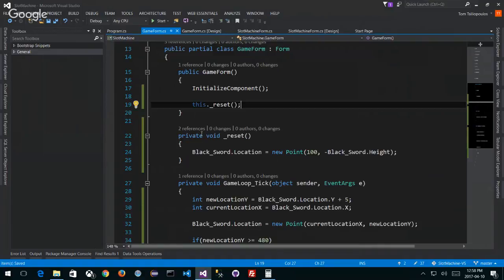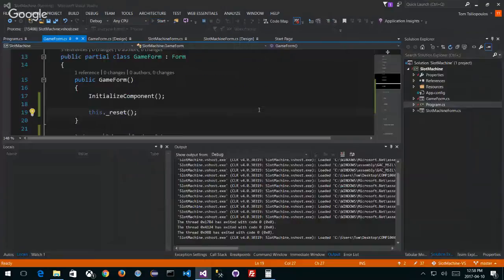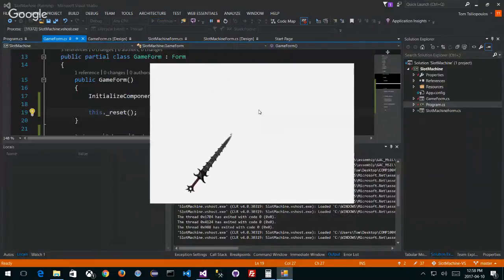So let's see if that works. All right, I'll explain this again if you guys have questions. Let me just try this off. So it's off screen and it drops in, and then it's just going to keep going and going, forever and ever, right? Now this will just keep repeating. So I'm actually reusing and resetting the sword so it looks like it's moving off screen over and over again. And I can make as many copies of this thing as I want, and position it at different places, right?